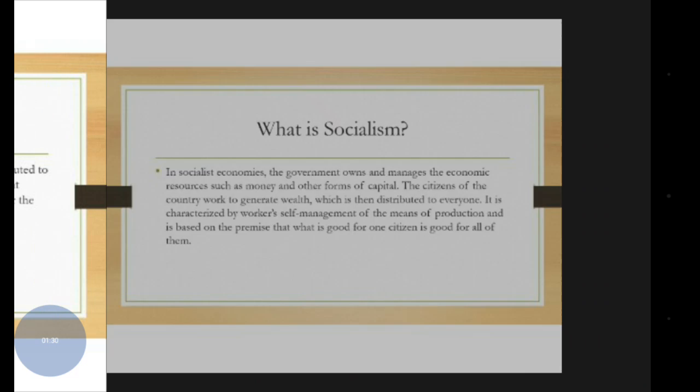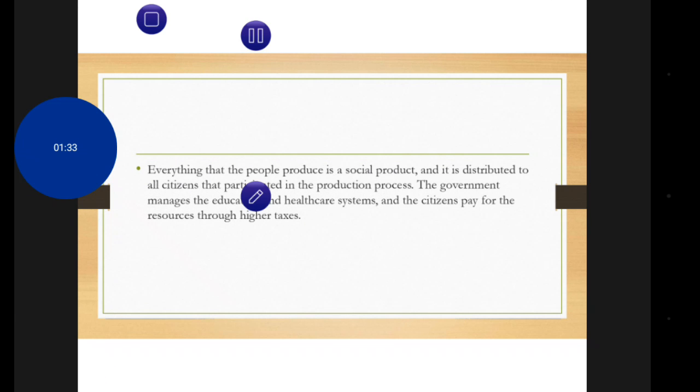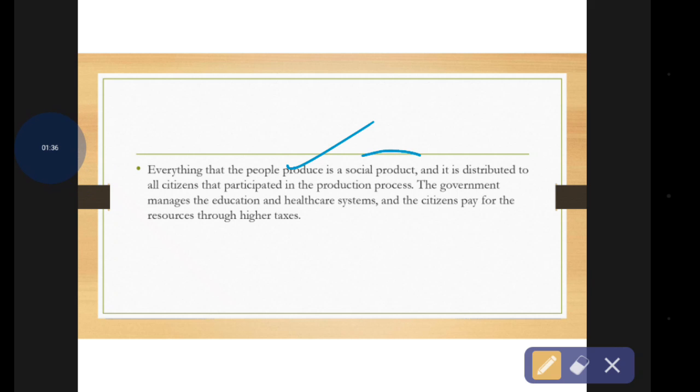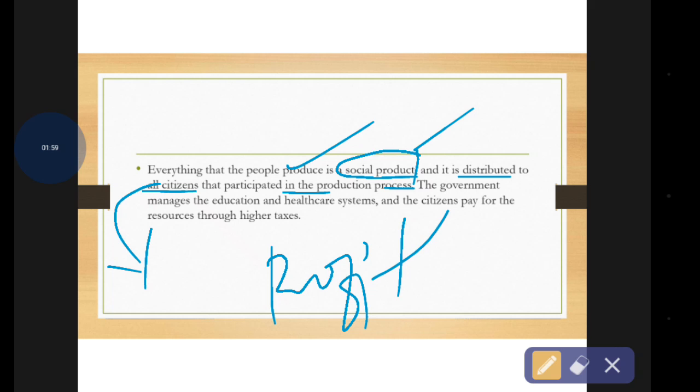And second, if you consider this one, in every society, the people produce their own goods, and the social product is distributed throughout all the citizens of the country. The citizens who participated in the production process don't need to get any profit out of it. So that is very important. In socialism, they don't need profit under the control of the government. For example, the government is providing education, healthcare systems, with higher taxes, etc., under the control of the government.